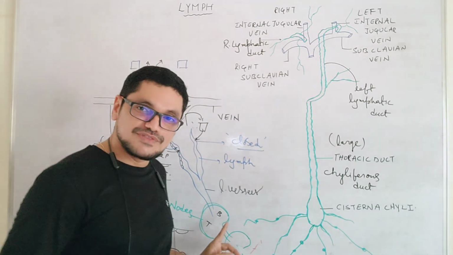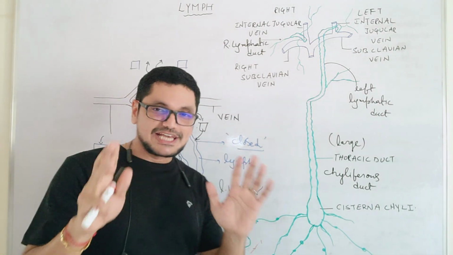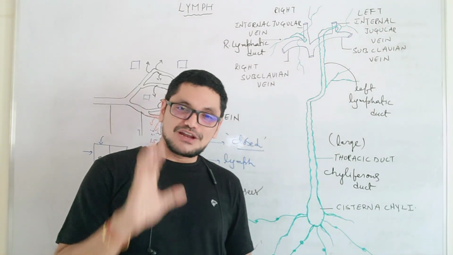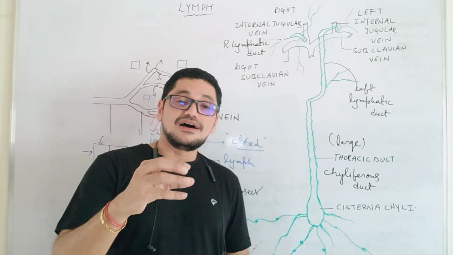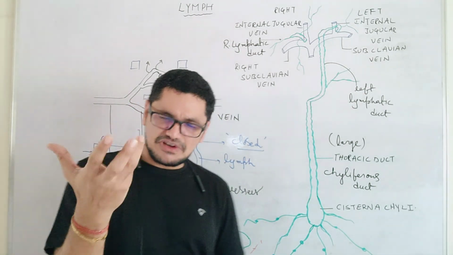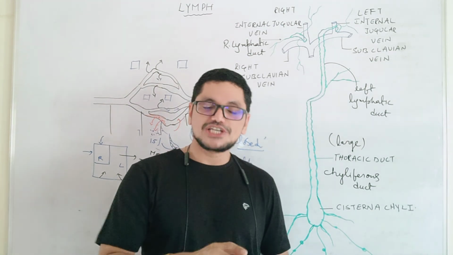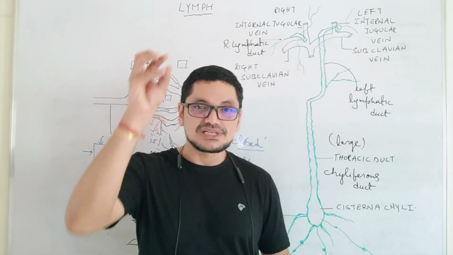And what is the role of the lymph node? That I will explain under immunology. It's all about the immune system, a part of lymph. So lymph is a very important part of the immune system. I will explain the rest of the lymph aspects in immunology.